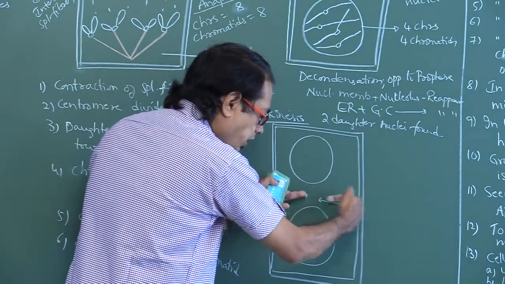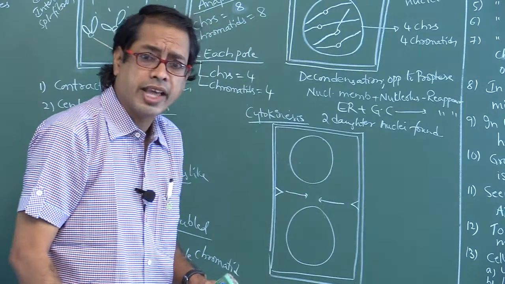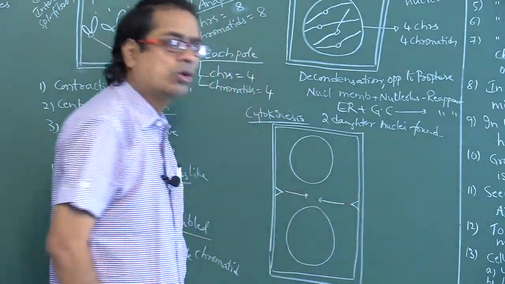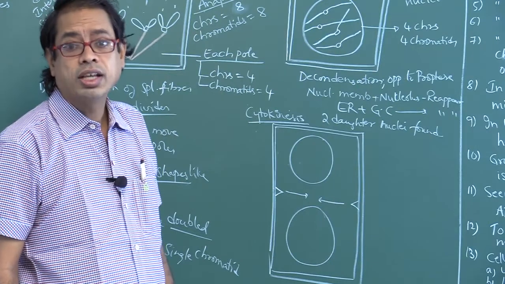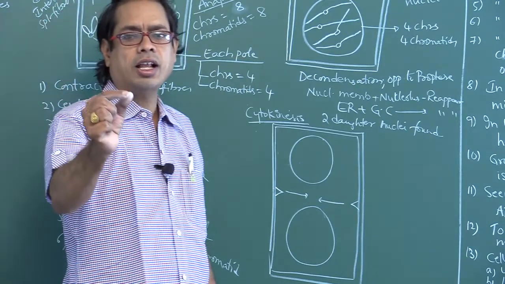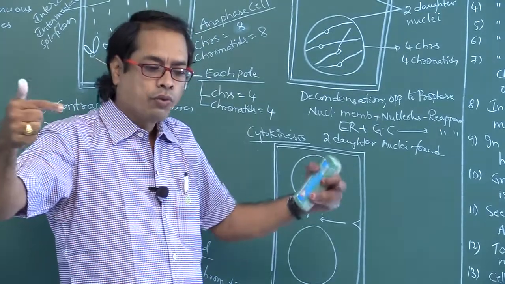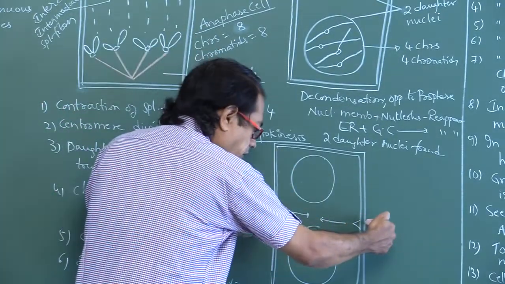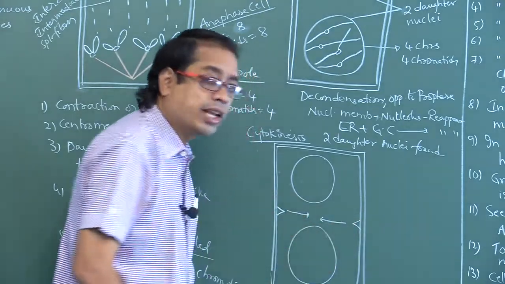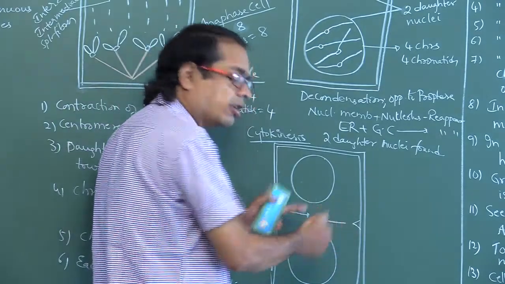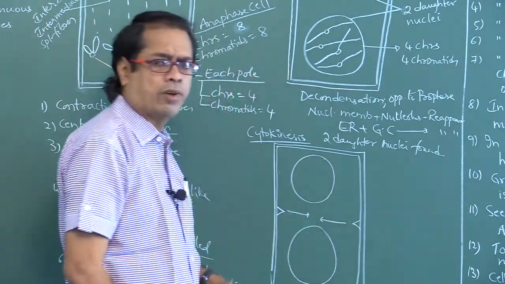In animal cells, cytokinesis occurs by the furrowing method, which occurs in a centripetal manner. Centripetal means towards the center. Like that, finally 2 daughter cells will be formed.